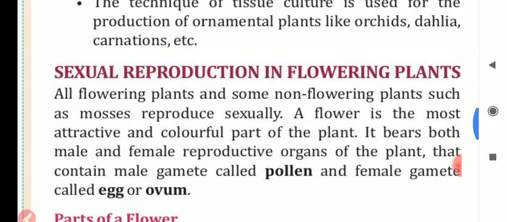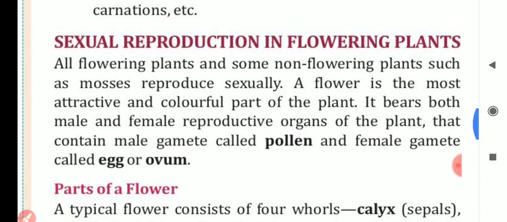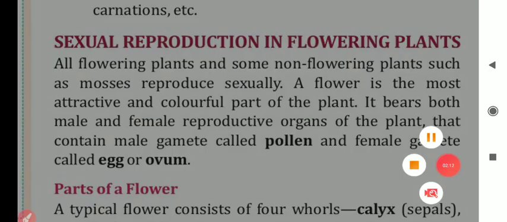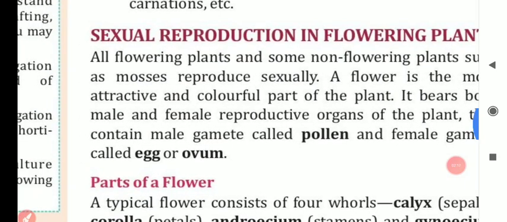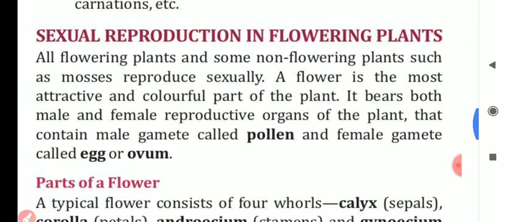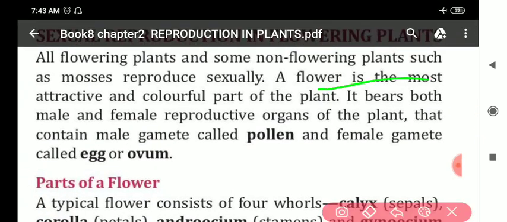Now we shall discuss this topic, sexual reproduction in flowering plants. All flowering plants and some non-flowering plants such as mosses reproduce sexually. A flower is the most attractive colorful part of a plant.